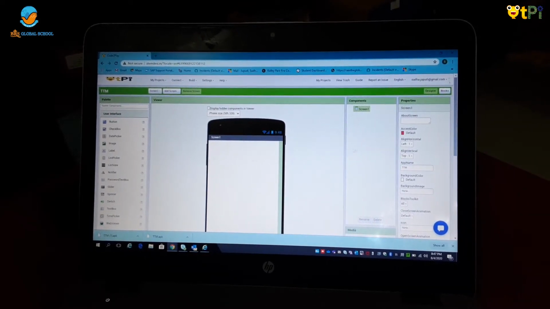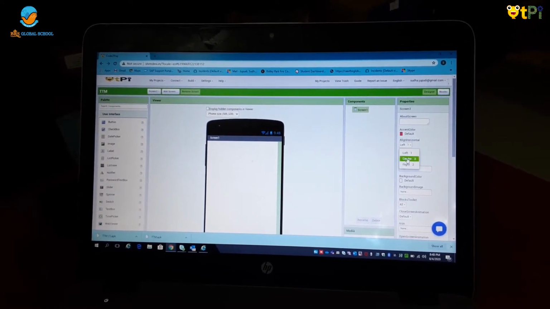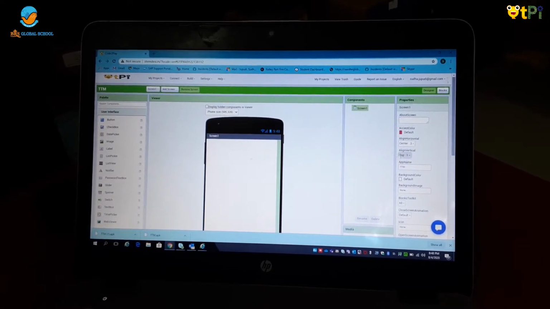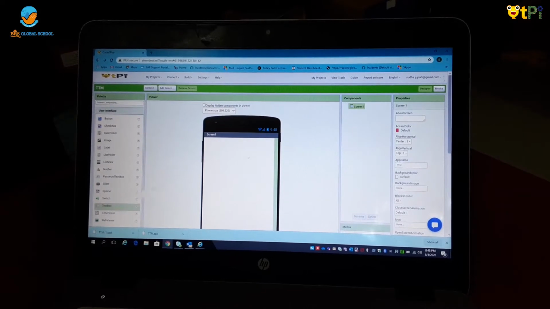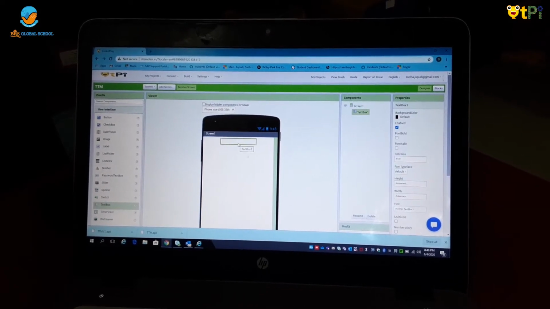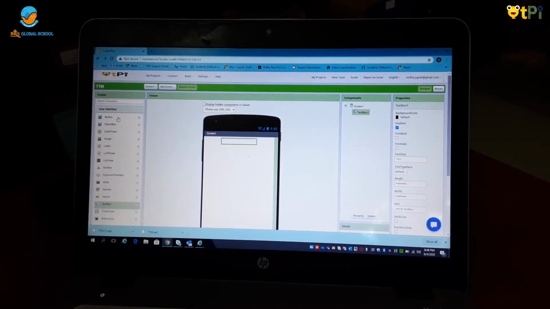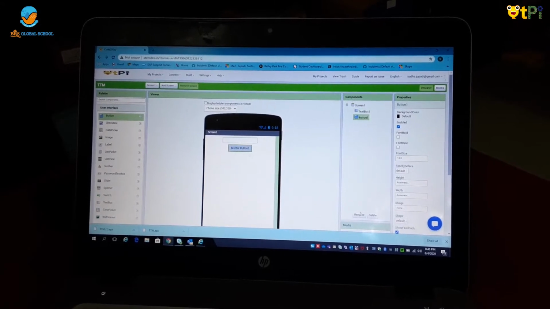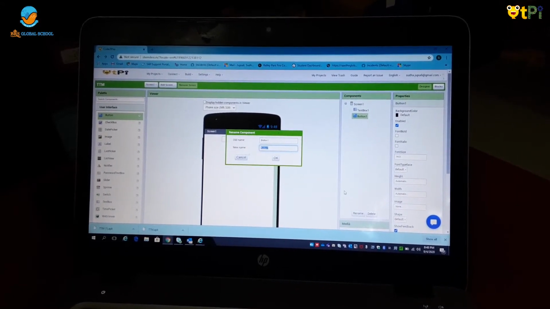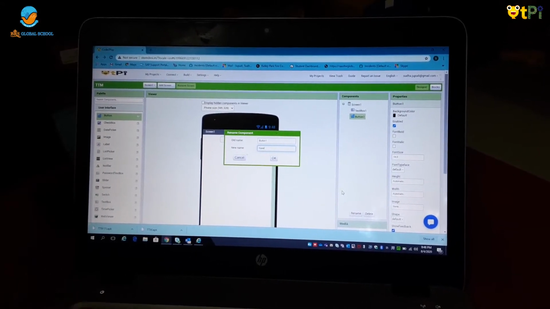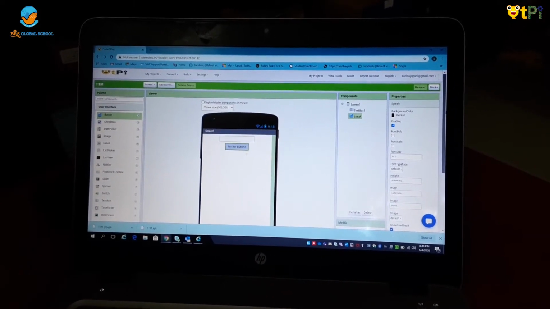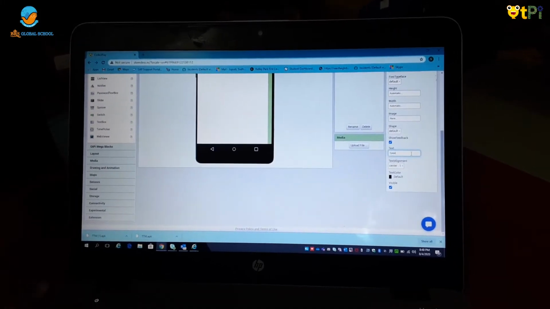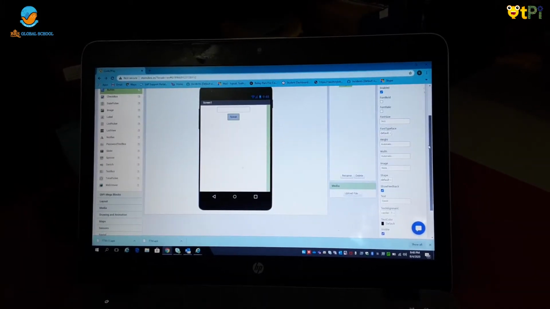So first, let it be in the middle. Now we'll add our text box. Next we'll be adding our button and we'll rename it as Speak. In the properties section also we have to rename it. You can also design it if you want to.